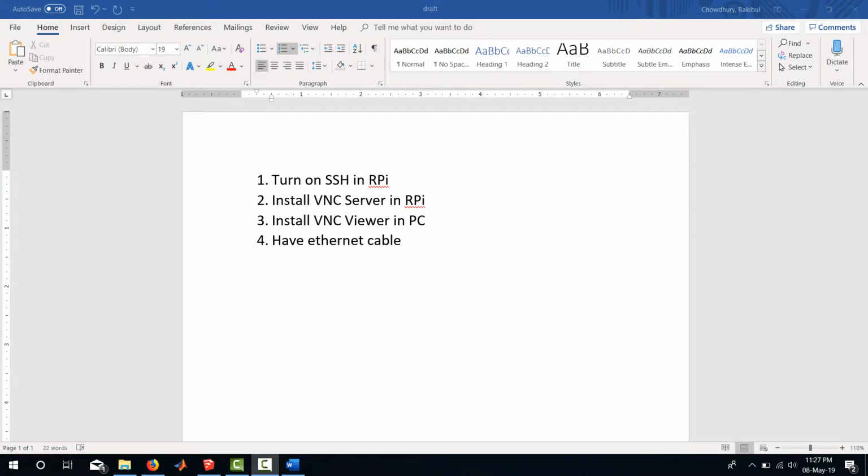Hello everyone. Today I'm going to show you guys how to connect your Raspberry Pi with your PC using an Ethernet cable. So to follow my tutorial, you have to turn on your SSH in your Raspberry Pi.